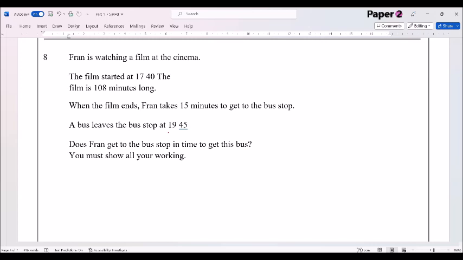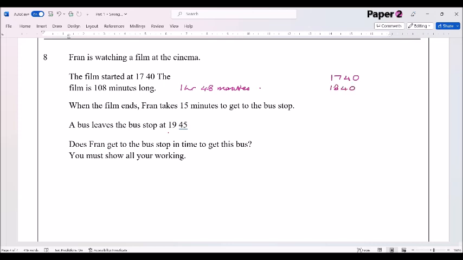Okay, so the first thing we probably need to do is think about this 108 minutes long. 108 minutes, well, that's just slightly less than 2 hours. Remember that 2 hours is 2 lots of 60 minutes, which is 120 minutes. So that's 12 minutes shy of that. So this is 1 hour and 48 minutes. So let's have a look and see what's going on here. So we've got 17:40. 1 hour after that is 18:40.